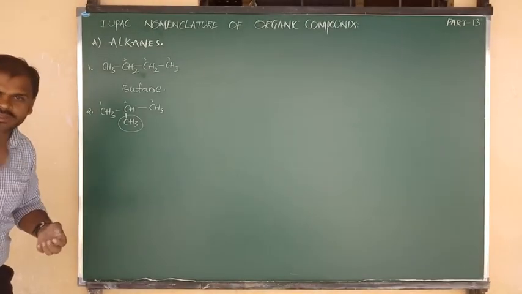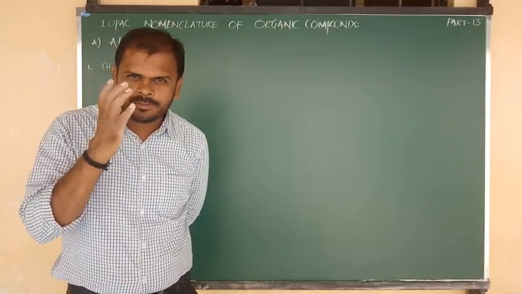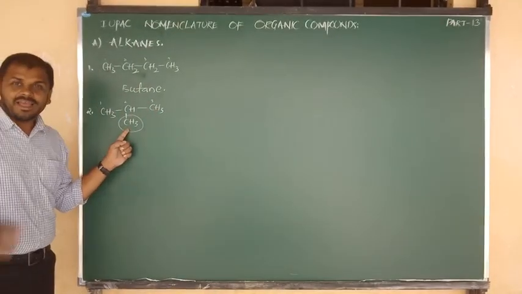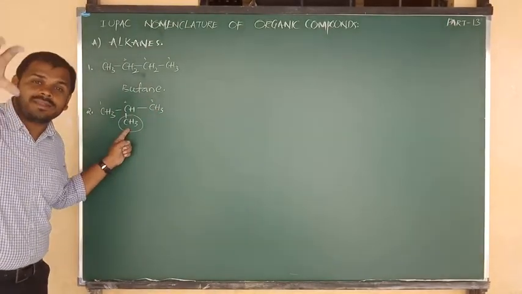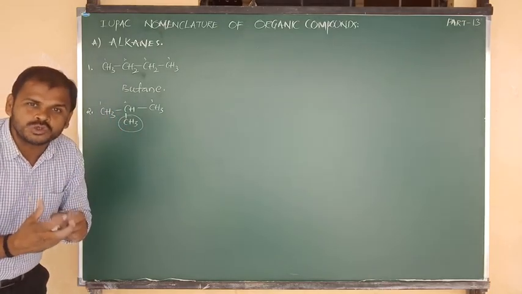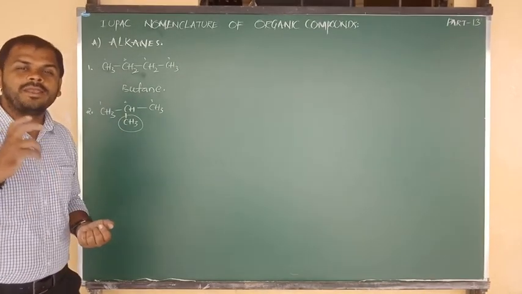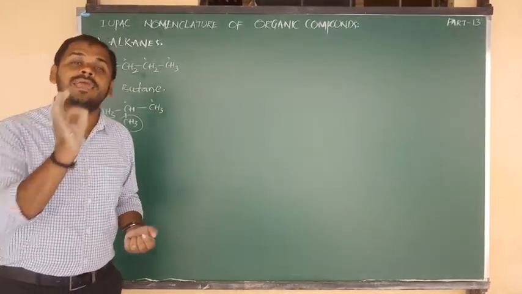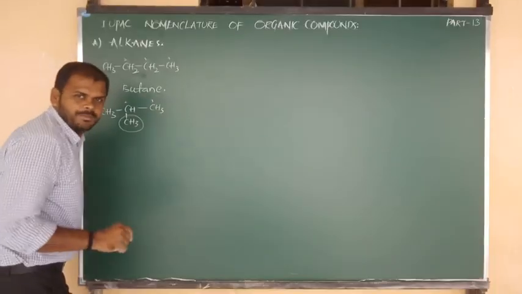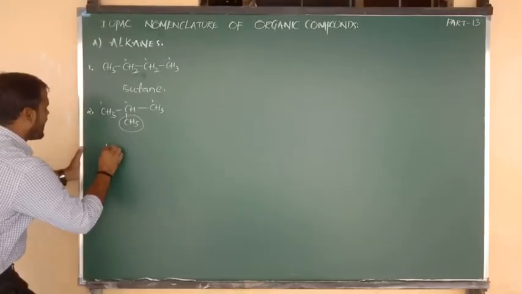So come on, try to say the name. While reading the IUPAC name, first of all we have to read the side chain. What is the side chain? CH3. In yesterday's table, note point number 1, I have given the data. CH3 is the side chain, so we have to write the methyl group. If you want, you can check your table. So CH3 is the side chain, and its name is methyl.